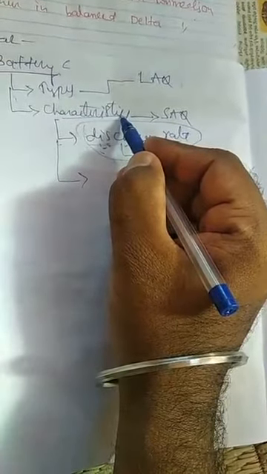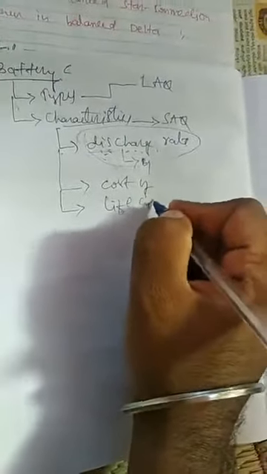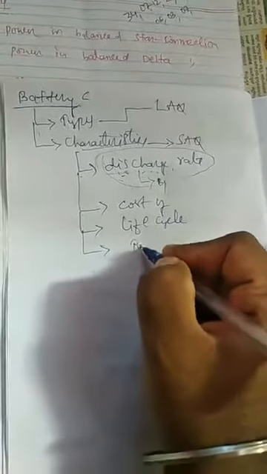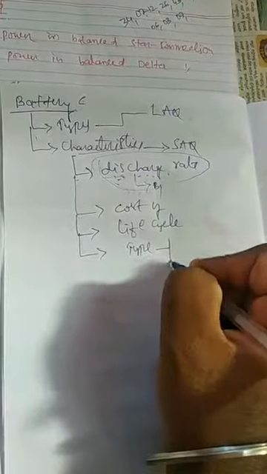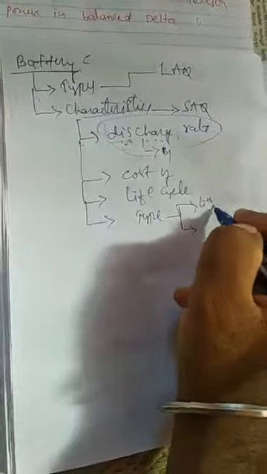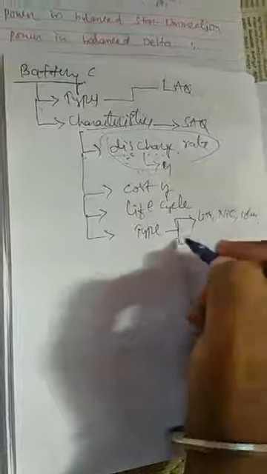Next we can see the cost of the battery. Then we can say life cycle. Then what is the type of the battery, what material is used to make that battery. Whether they have used lithium, nickel, there are also solar batteries. So all those characteristics we keep in mind before purchasing the battery. These all come under characteristics. This is also there in my notes.